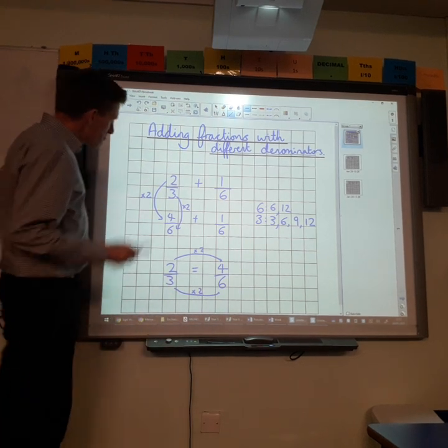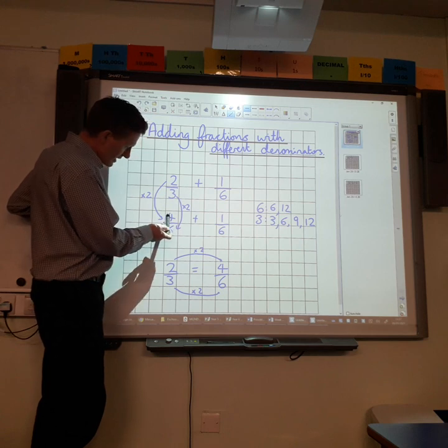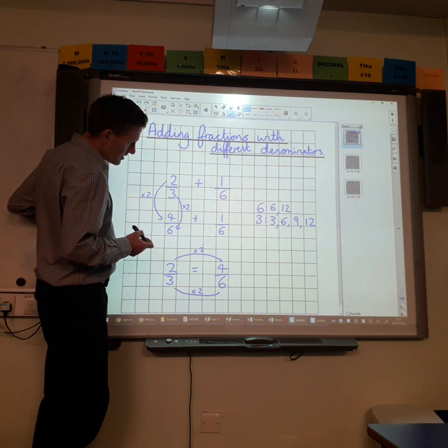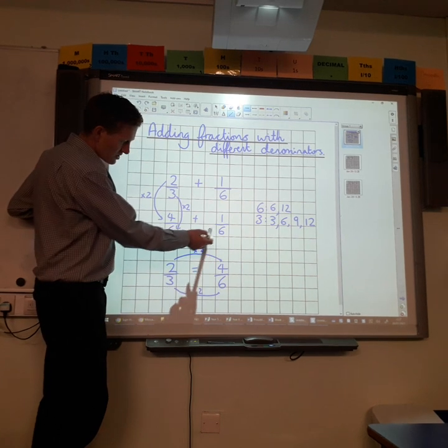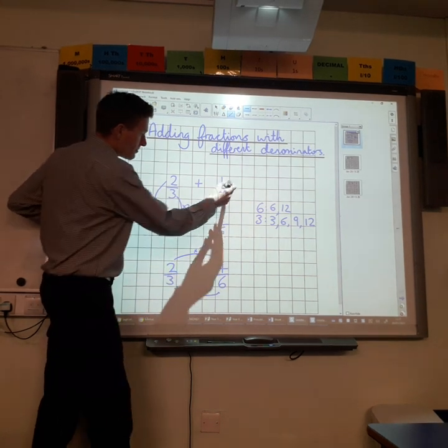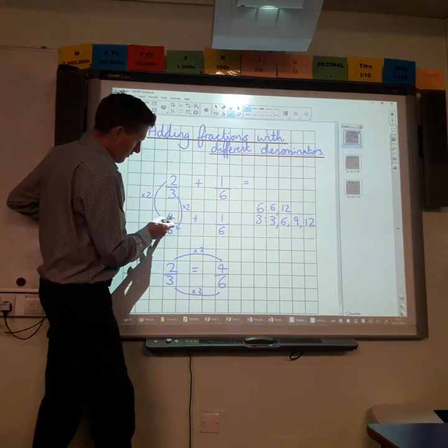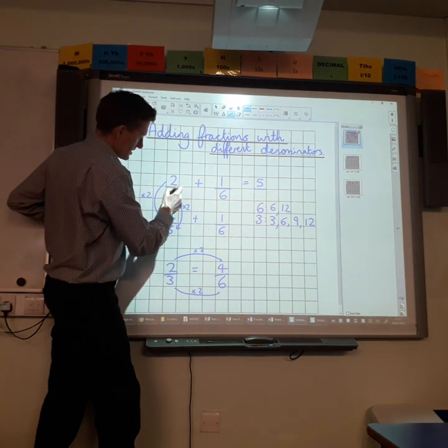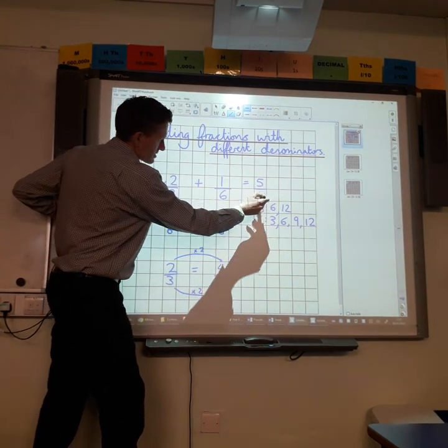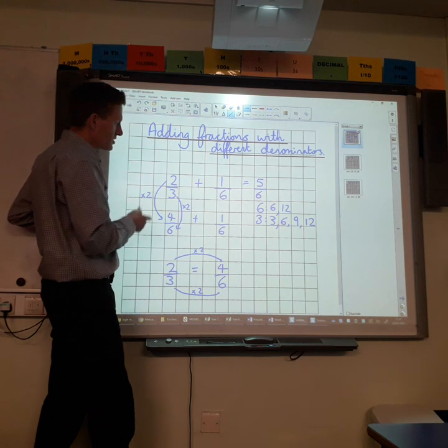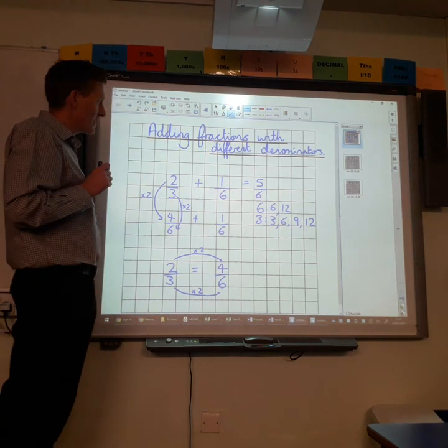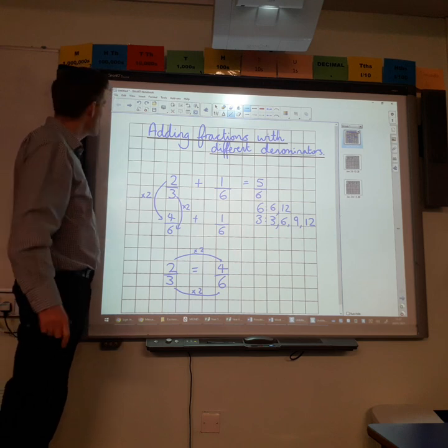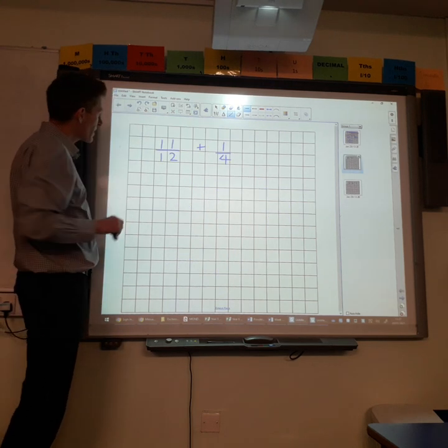So now it's much more straightforward because I'm just going to add together 4/6 and 1/6. The denominators are the same, so I just add along the top. So that's going to give me 4 add 1 is 5, and the denominator is going to stay the same, so it's still in sixths. So the answer to 2/3 add 1/6 is 5/6. And that's the first question on the sheet for some of the Year 5s today. We'll look at another question now.